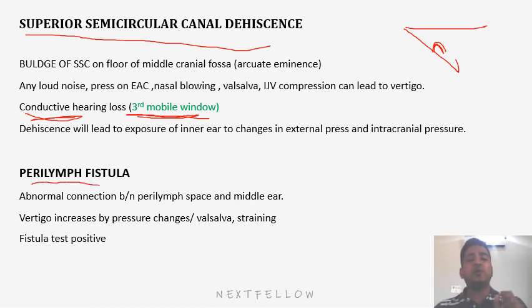And then comes the perilymph fistula. This is an abnormal connection between the perilymphatic space and the middle ear. A fistula may happen because of cholesteatoma or any bone eroding disease. So there will be a connection between the perilymph space and the middle ear. Again in this condition, any Valsalva, coughing, straining to put pressure will increase the vertigo attack, because the pressure changes will get directly transmitted to the perilymphatic space, causing the vertigo. In this, the fistula test will be positive.